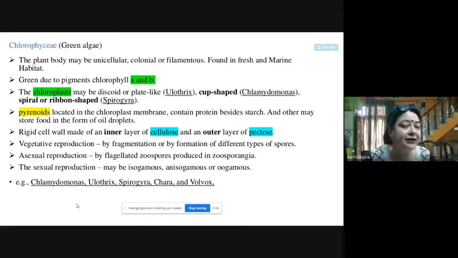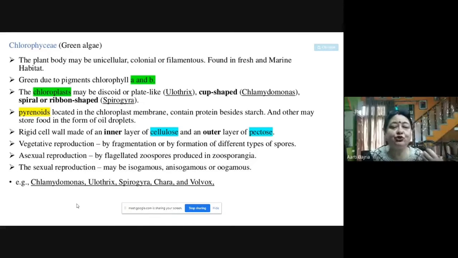Now, pyrenoids are located in the chloroplast membrane. These pyrenoids are the structures which are rich in proteins. So pyrenoids are also present in the chloroplast membrane, which contain proteins besides starch. So starch is also being synthesized, but proteins are also present in the pyrenoids.